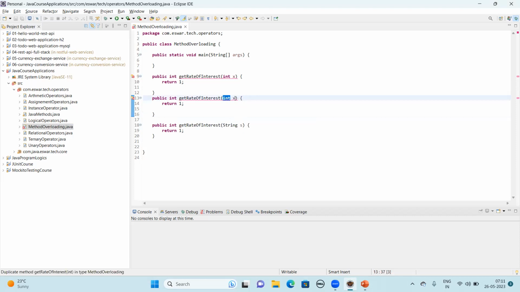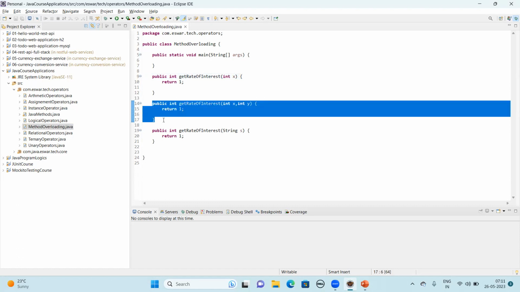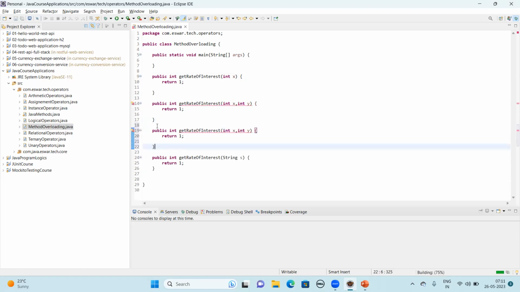Now this time I say integer x, and let's keep it like that and declare one more variable, x and y. Now you could see the method signature is right. The method name is the same, the return type is the same, and the access modifier is the same, but their signatures are changing. Here, integer with only one variable. Here, integer x, y, two variables. Again, now try with another method. One more time, again you could see the compile time error. This time what you can do, just add z. You see the difference.